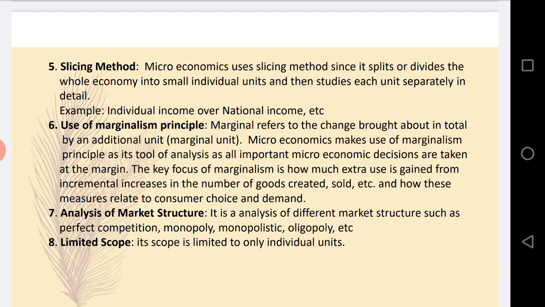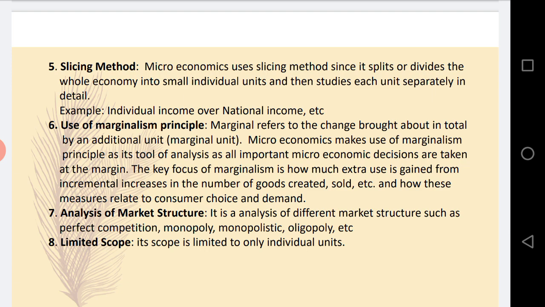So whenever you go into any market, if you buy one ice cream, it may cost you rupees 30, but if you buy two ice creams, it will cost you rupees 50. So what does this mean? My satisfaction is going to increase, and side by side it is going to help my economy also to increase. So this is the marginal principle.